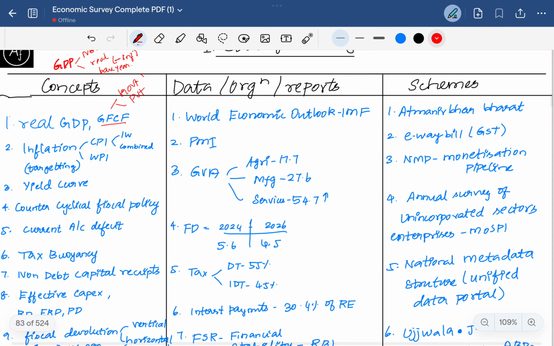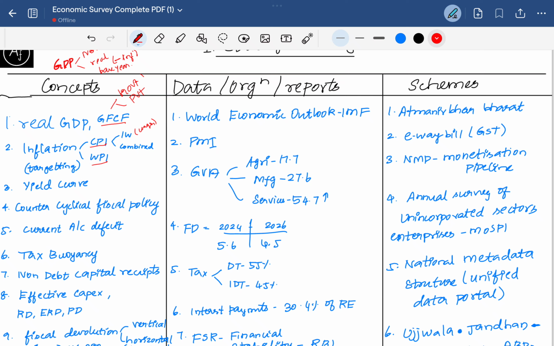Then inflation, which is the rise in prices of goods and services, which includes the consumer price index and the wholesale price index. The consumer price index is also divided into industrial workers and combined. Industrial workers is used for wages and other macroeconomic data.